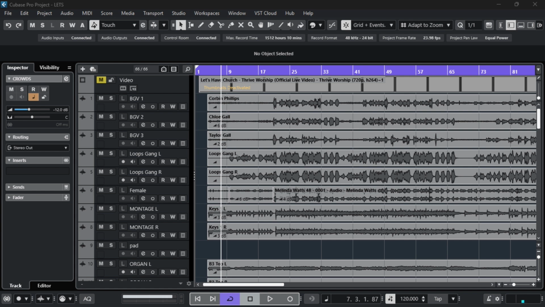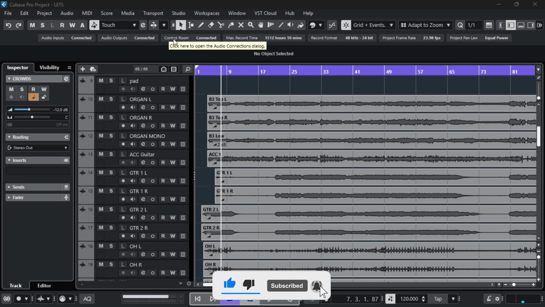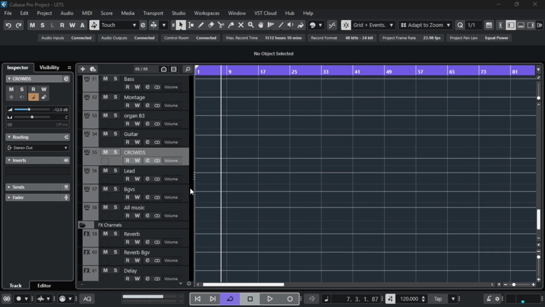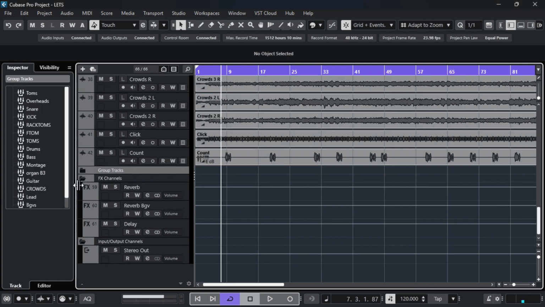Today I'm going to be showing you how to send audio from a DAW to vMix. So, let's dive in. First thing first, I'd prefer that you use what's called a control room. But if you don't have a control room, just use your stereo out.